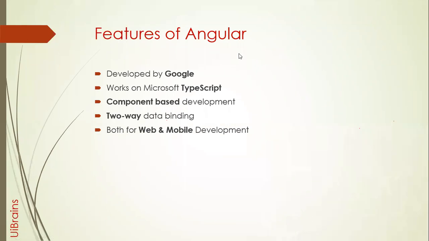The best part about Angular is we can develop website development as well as mobile apps. If you know Angular, there is another framework called Ionic. Using Ionic we can develop mobile applications. Ionic is just a copy-paste of Angular, because Ionic is built on Angular itself. So the same Angular application we can use as a website and also as a mobile app, because nowadays the clients are upgraded, they want a website and they also want a mobile app for the same website. They want some functionality of the application to be in mobile.